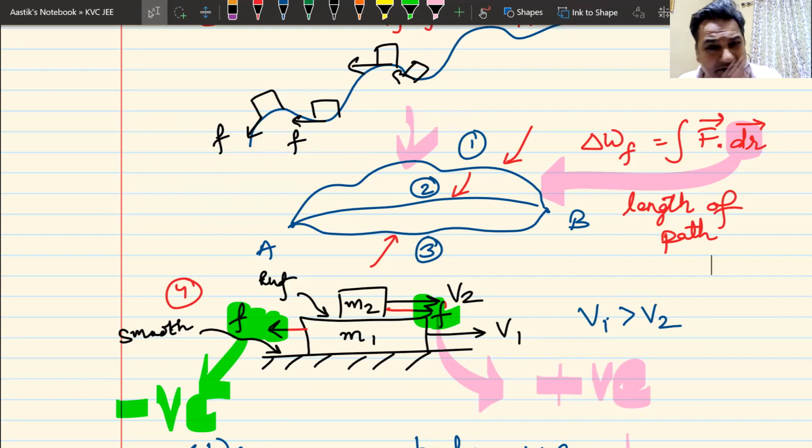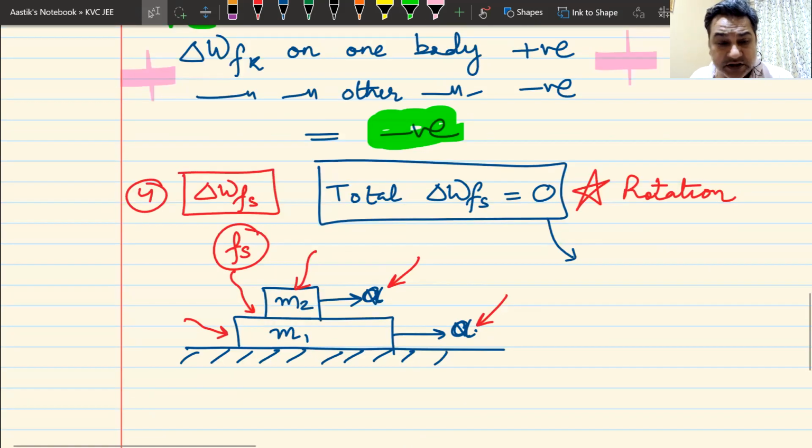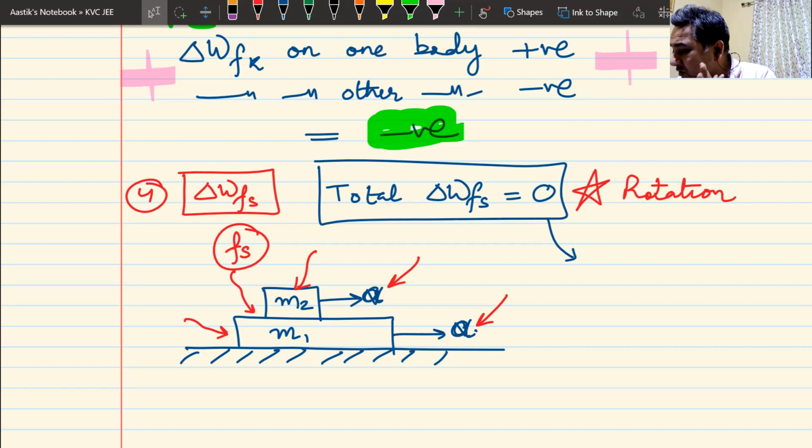We have also seen that if it is kinetic friction, the total work done by kinetic friction will be negative. On one body, if it is positive, on the other body it is negative. Negative will always win. But in case of static friction, which is a very important concept in this chapter as well as in the chapter on rotation, if the work done by static friction on one body is positive, on the other body it will be negative, and hence the total work done by static friction will turn out to be 0. This is today's class. I hope you have enjoyed it.